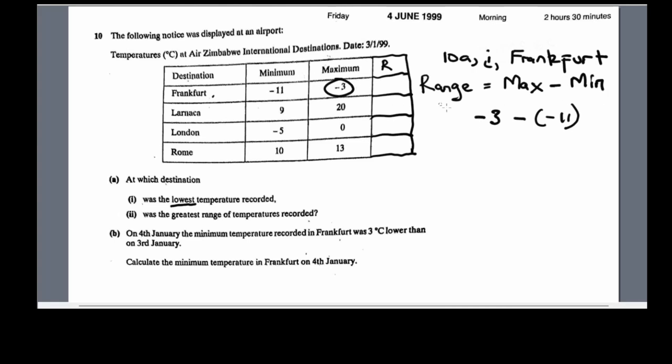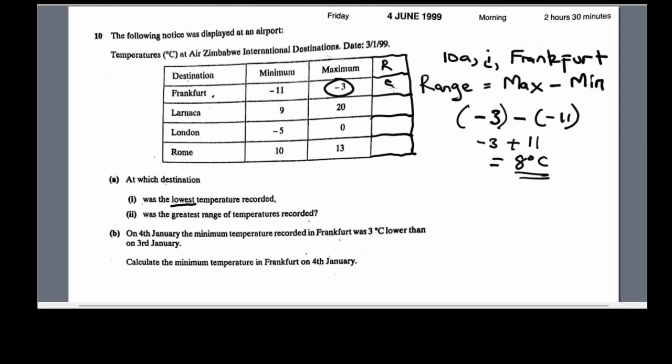And our maximum is minus 3. We can as well put it in brackets, minus our minimum, which is minus 11. So minus 3 minus minus becomes plus 11, which eventually gives us 8 degrees Celsius.